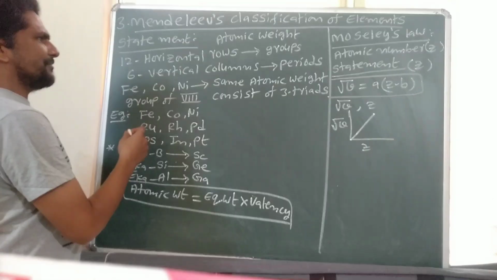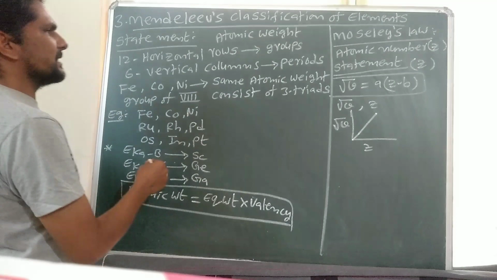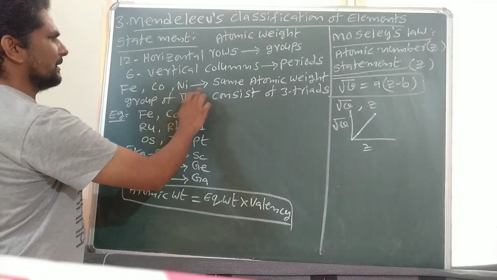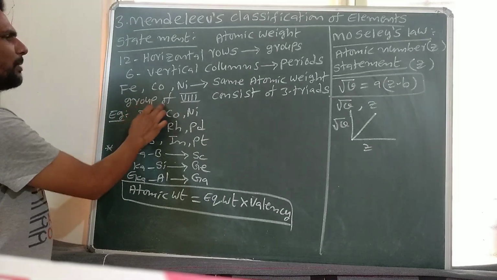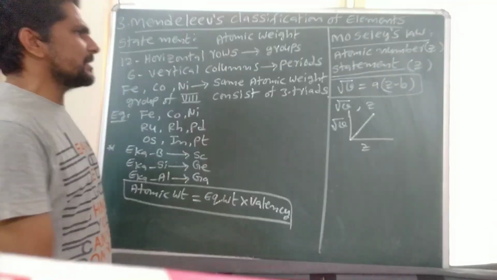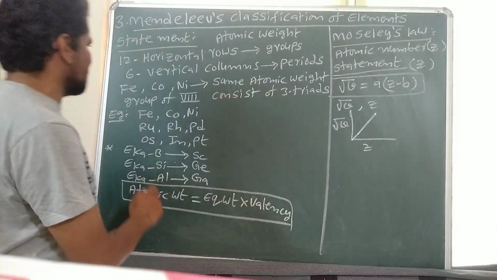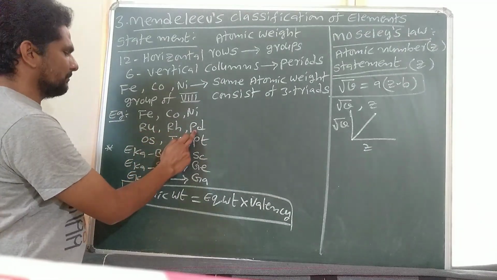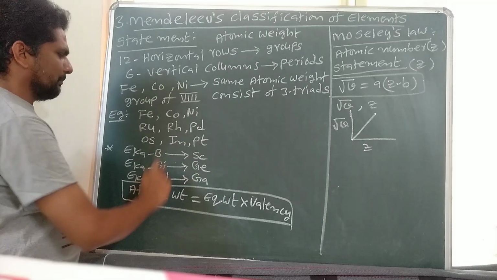Mendeleev corrected the atomic weights of elements like iron, cobalt, nickel, and a group of elements of 8 consists of 3 triads. These are iron, cobalt, nickel; ruthenium, rhodium, palladium; osmium, iridium and platinum.